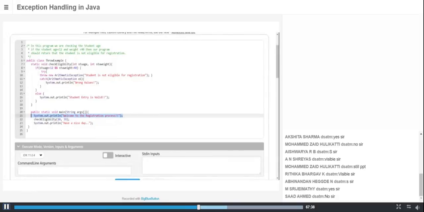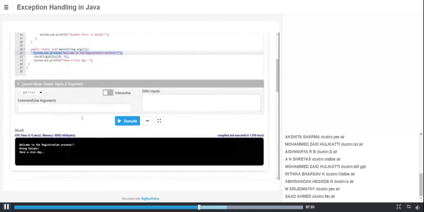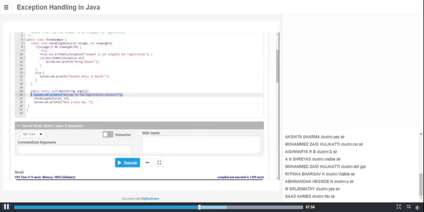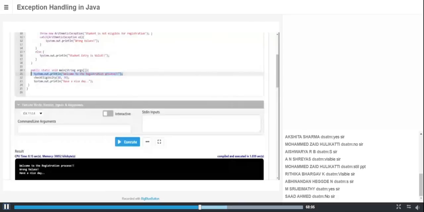See, this is how, whenever you have an exception, you have to throw it in a try block. If you know that the statement is going to cause an error or exception, you directly throw that. You need not mention the messages here; the messages will come directly. If you don't have those messages also, there are a lot of methods to print the exact messages. We'll see in the next examples how to handle that. So even the last statement is printed well. The exception value is wrong value, because we have an exception in this. Even though we have an exception, we ran our program smoothly and printed our last statement.